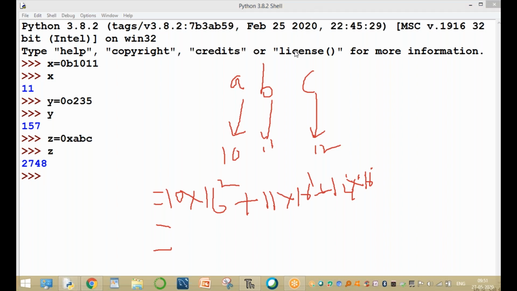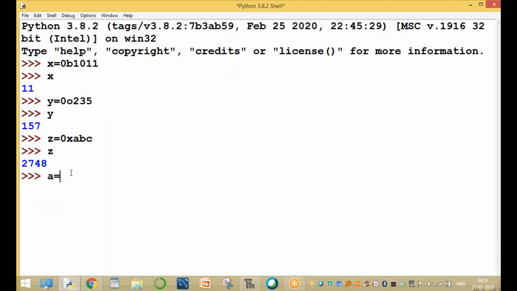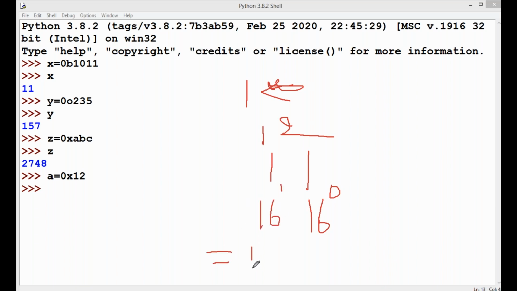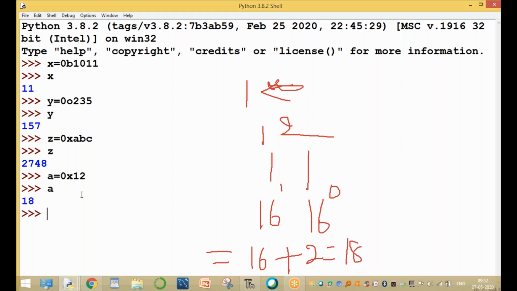For example, assume that small value. This is a big value. For example, A equal to 0x1212. That means 12 is actually a decimal value, but the prefix is 0x. That's why it is a hexadecimal number. This number is converted as 1 2 1 2, not twelve twelve. One value and 12 value. This is the 16 power of 0 and the 16 power of 1. That is equal to 1 into 16 power of 1, 16, plus 2 into 16 power of 0. 16 power of 0 means 1. 1 into 2, the final result equal to 18. The value of A is 18.